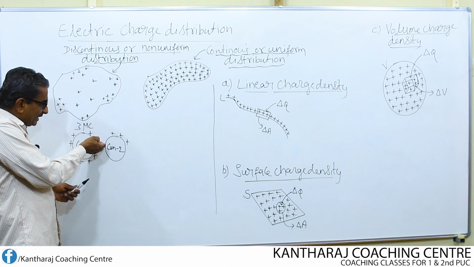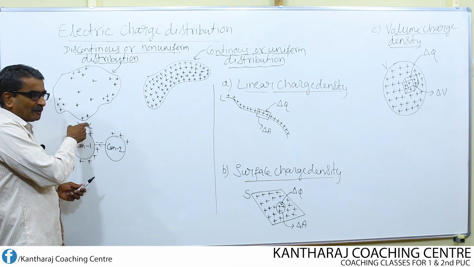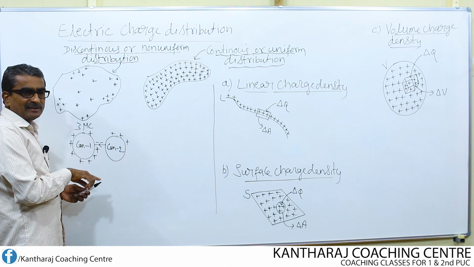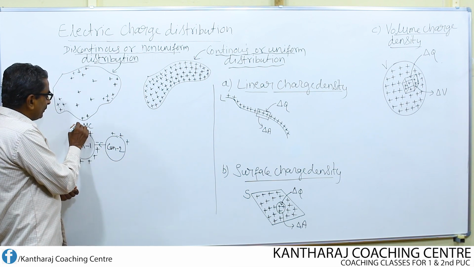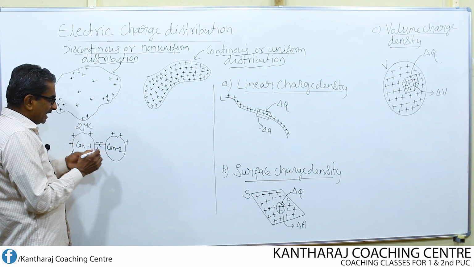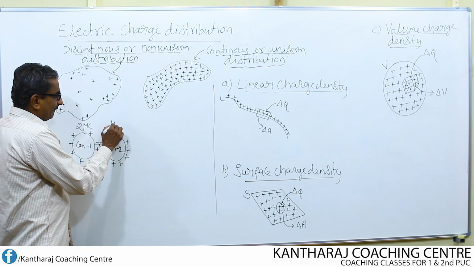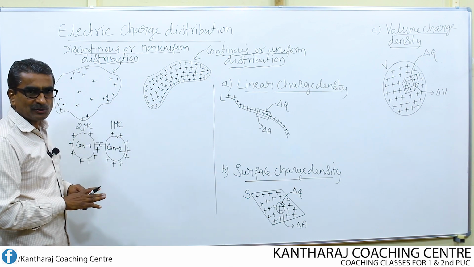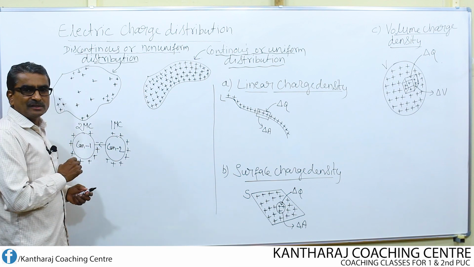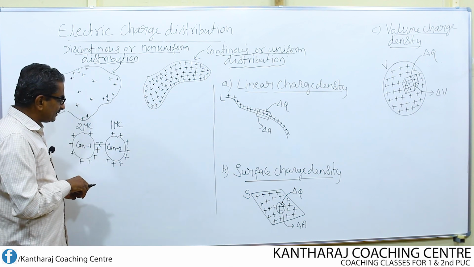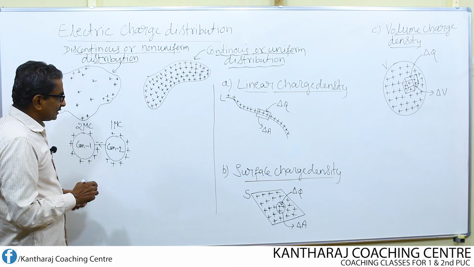This conductor, by gaining electrons, the amount of positive charge goes on decreasing. After some time, it may have 2 microcoulomb of positive charge, and this conductor may have 1 microcoulomb of positive charge. Here in this process, what we have to understand is how the electron flows here. We know that